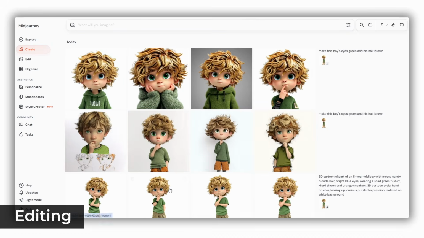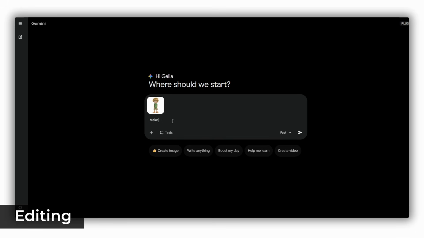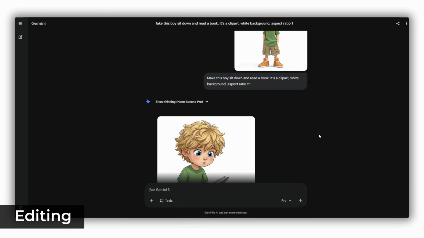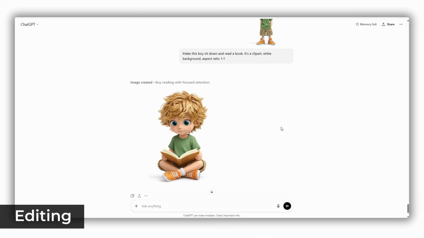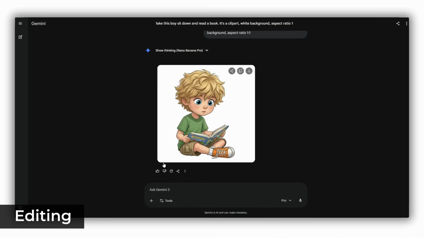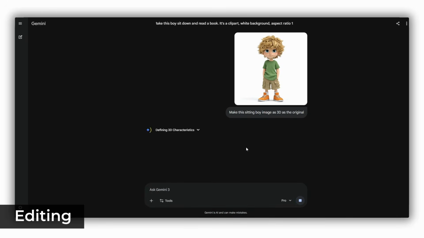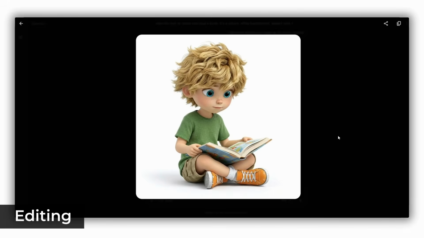On the other hand, ChatGPT and Nano Banana are, in my opinion, the best for editing, even for imported images. But here everything depends on your prompting skills. On the footage you can see the same task for ChatGPT and Nano Banana. At first, ChatGPT coped better, but when I refined the prompt a bit, Nano Banana made it even better. The original image was created in Midjourney.